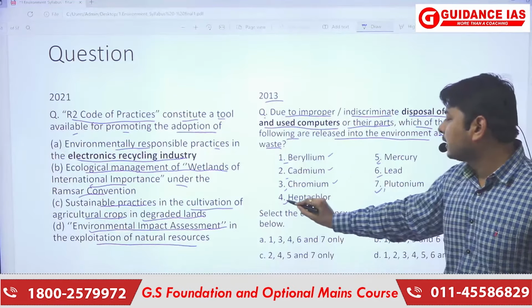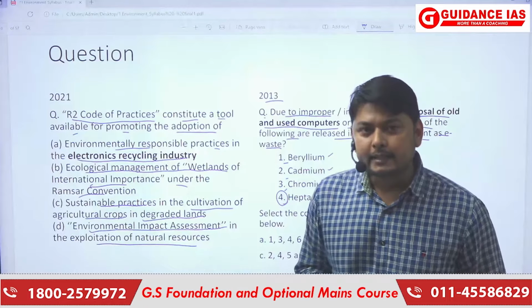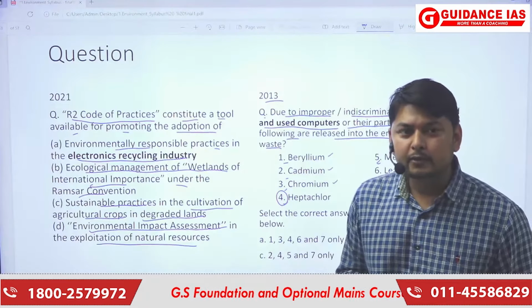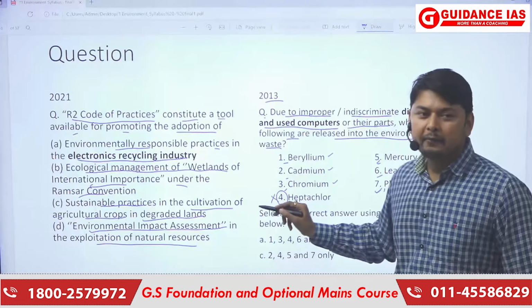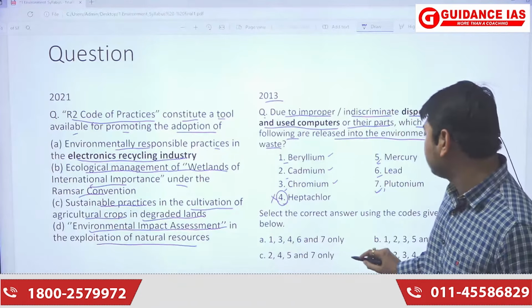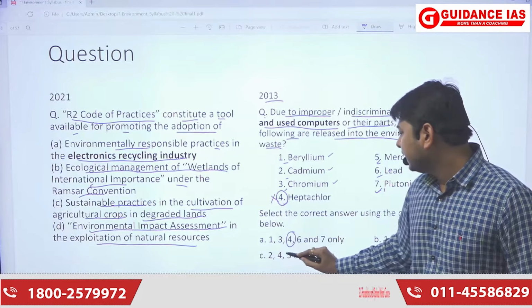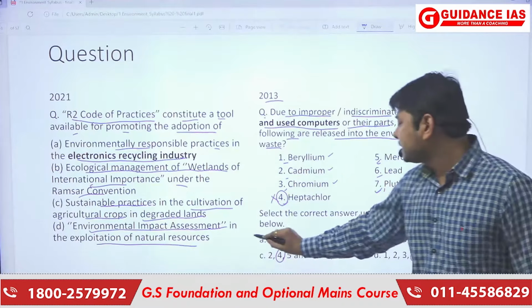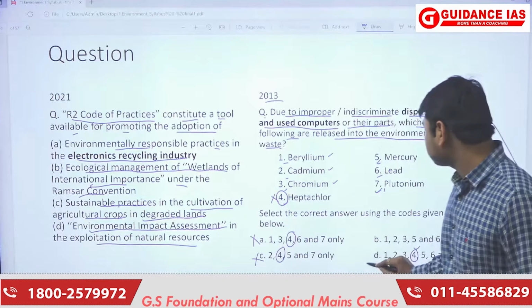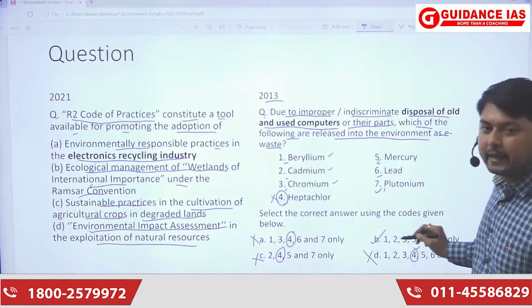But heptachlor, we can see, is an insecticide used in agriculture. So basically this option is wrong. If I eliminate this fourth option from these statements, then A, C, and D are all wrong. So my option here becomes B, 1, 2, 3, 5, and 6.